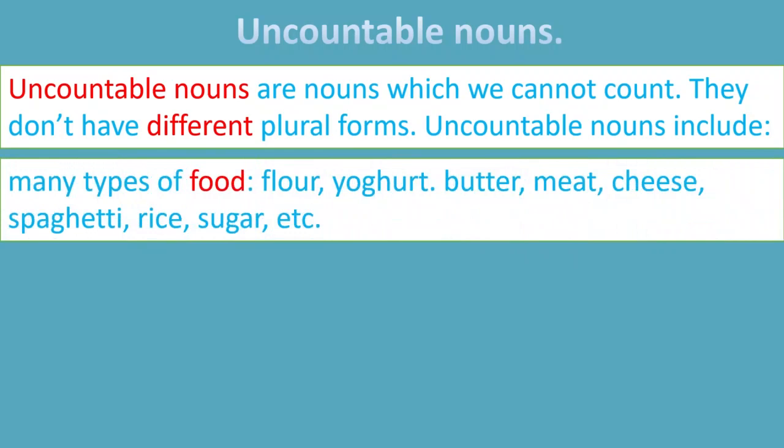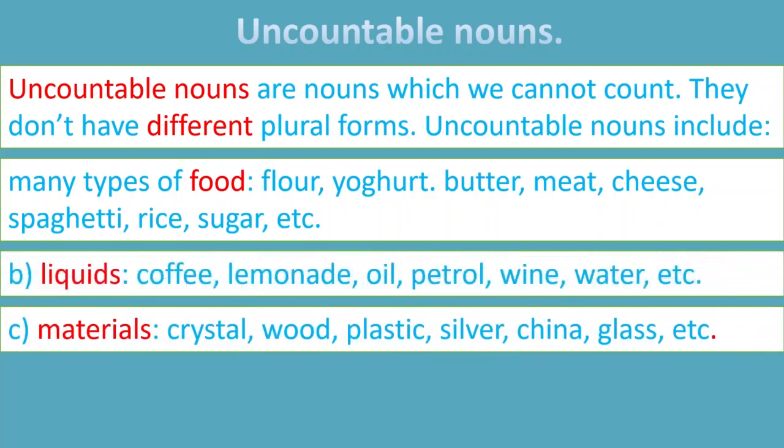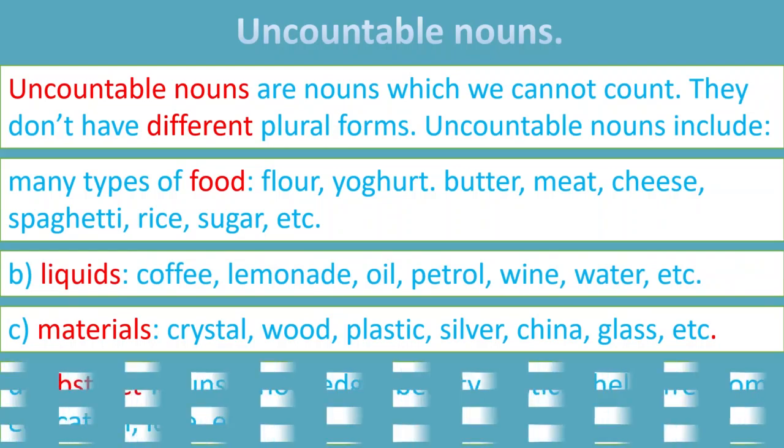So the first type of uncountable nouns is many types of food, such as spaghetti, rice, sugar, butter, meat, cheese. They are all considered as uncountable nouns in English. And materials: crystal, wood, plastic, silver, glass, etc. And liquids: coffee, oil, petrol, wine, water. Okay, they are all considered as uncountable nouns.